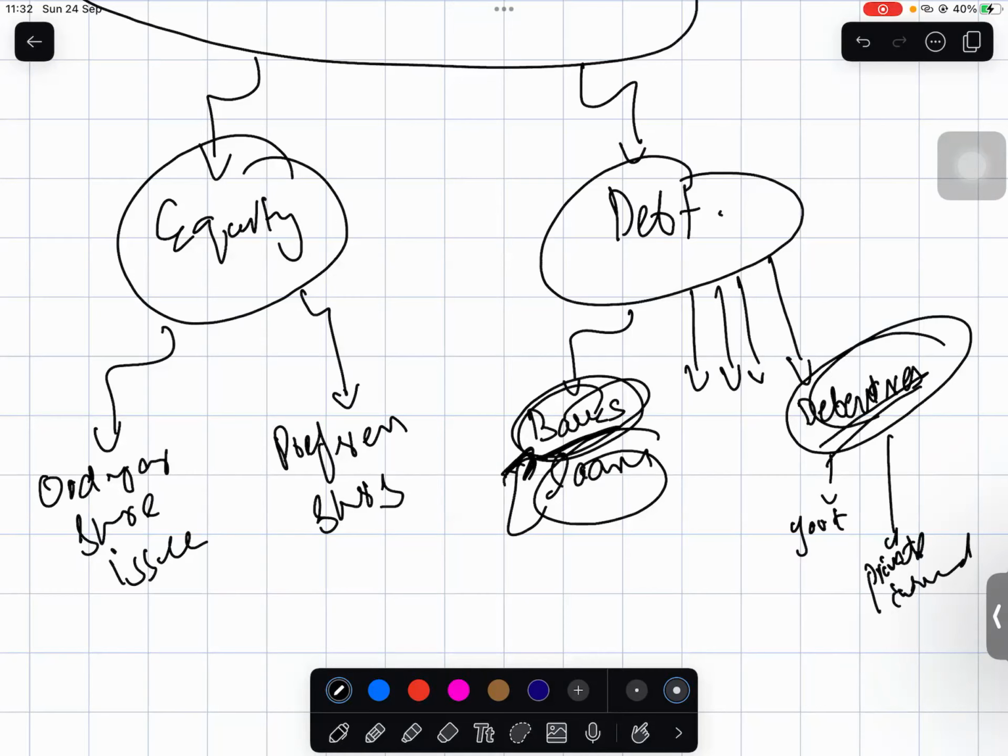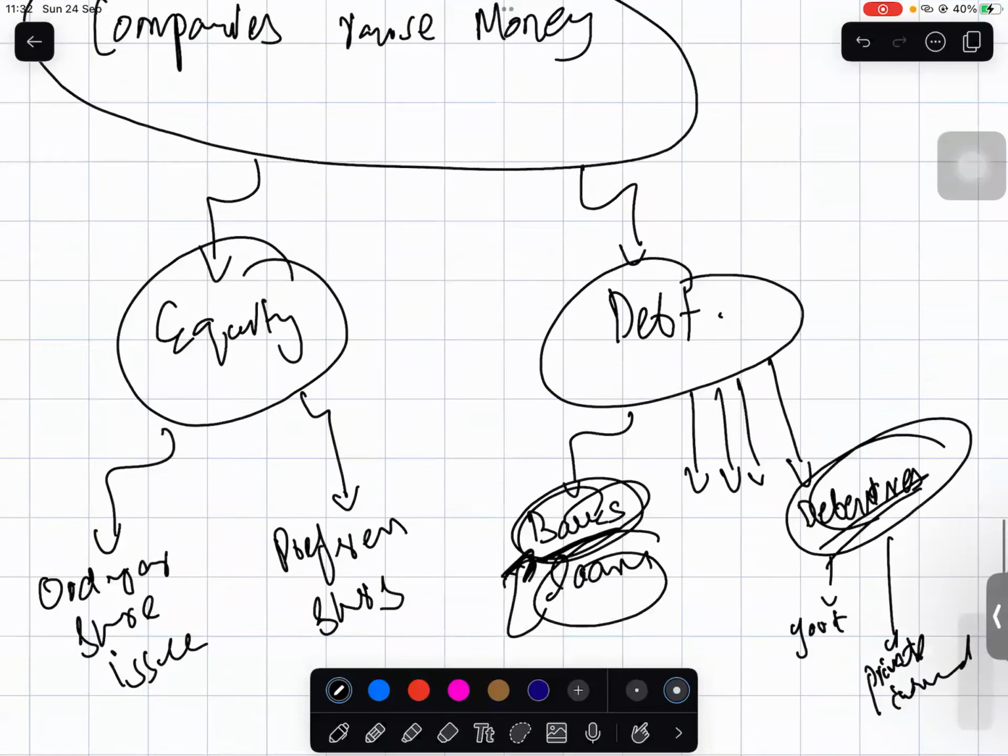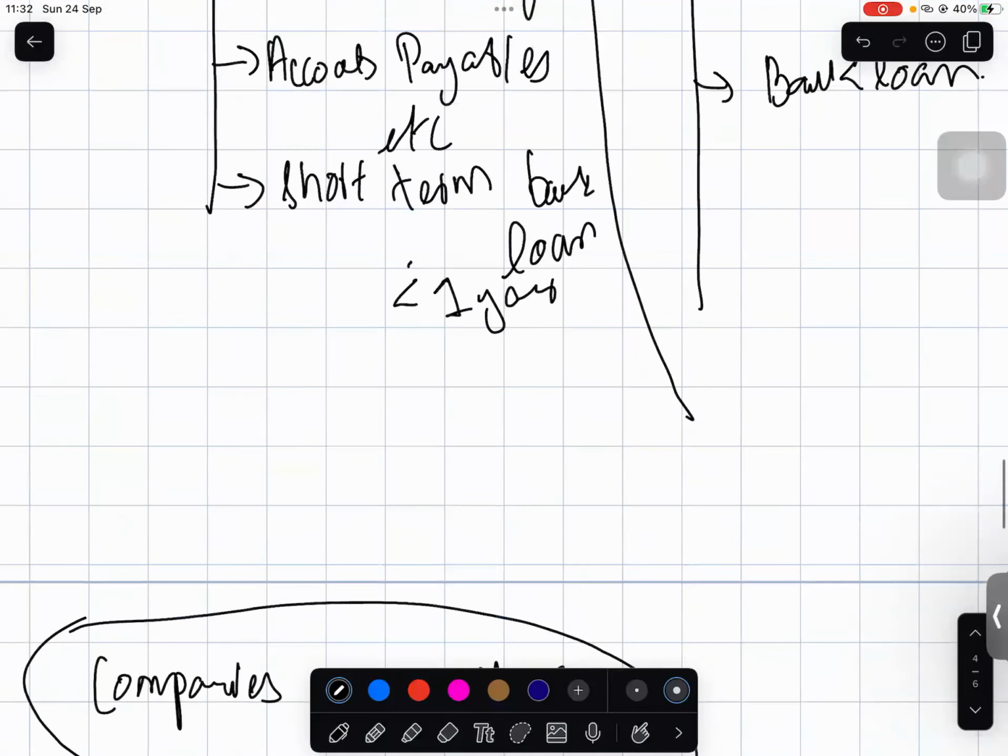Does that make sense? Sir, it's like a bond, but the company gives a bond to a person or a government. Absolutely. It is a bond. Just think of it as a bond, okay? Don't get into details. Okay, sir, I'll think of it as a bond. Okay, perfect.